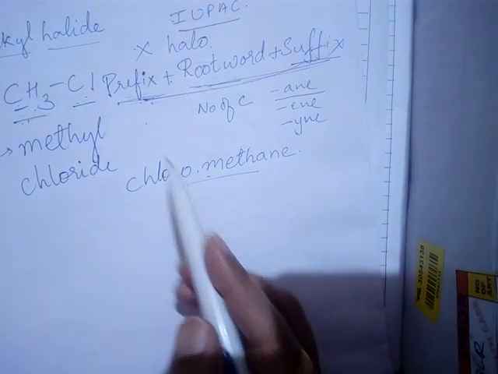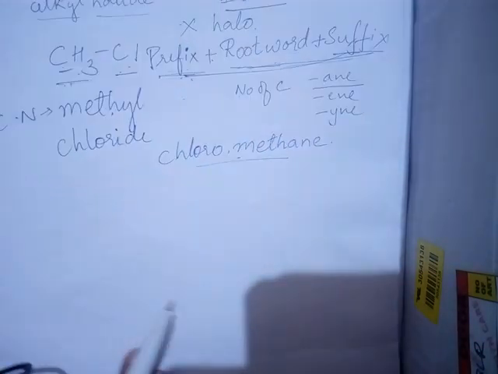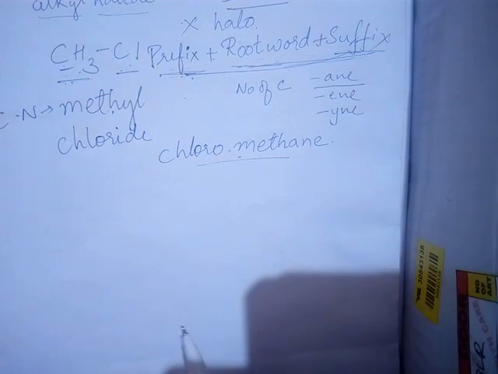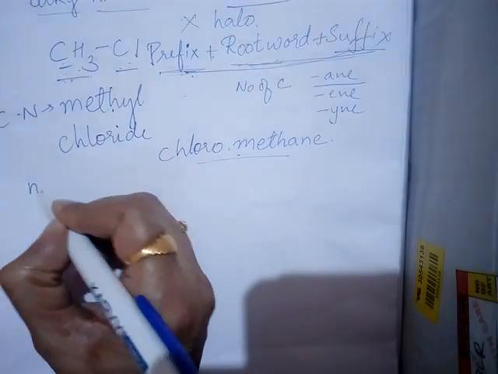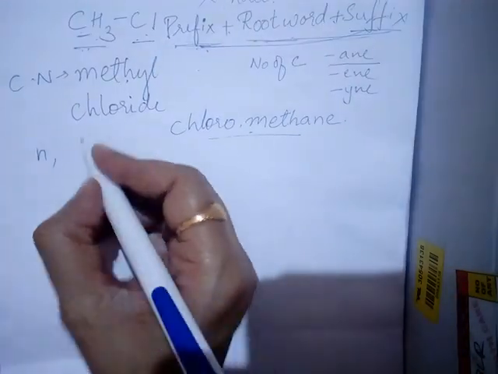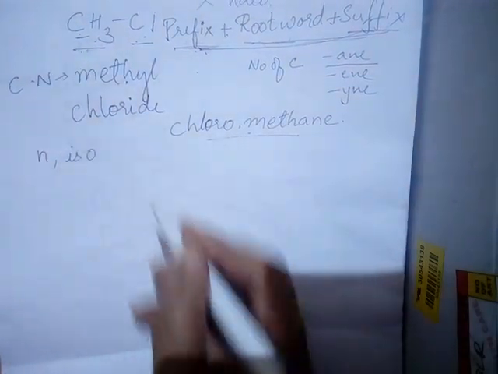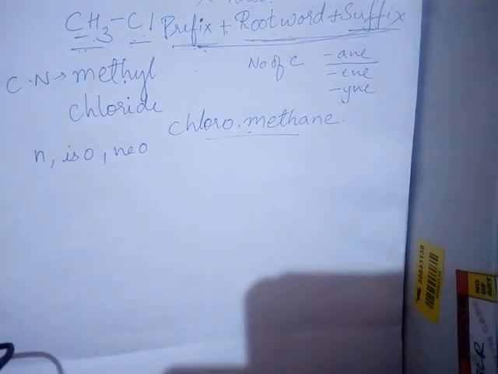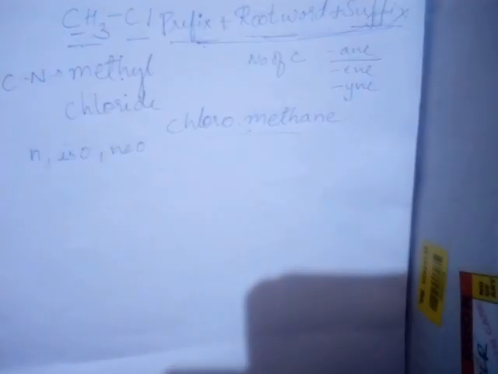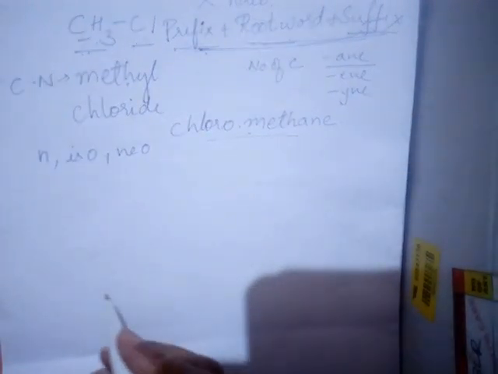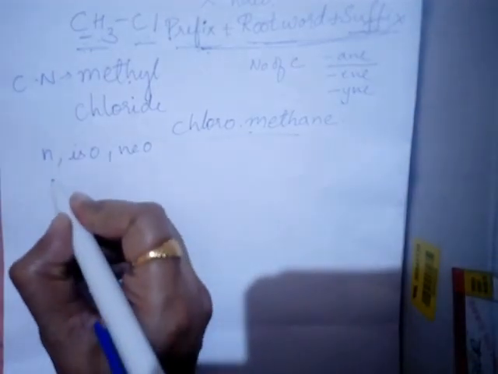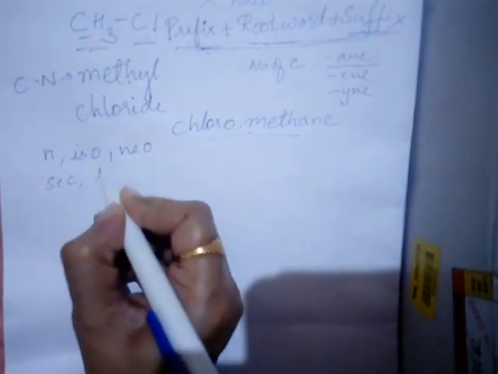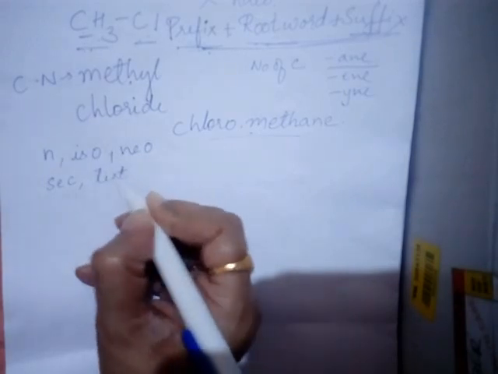Now in the common system of nomenclature we make use of certain prefixes like n for normal, iso if it is present on the second carbon, and neo if a carbon is directly attached to four other carbon atoms, and so on. Along with that we also make use of secondary, tertiary, and so on.